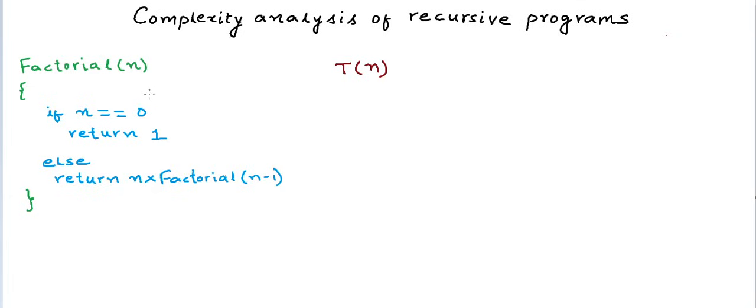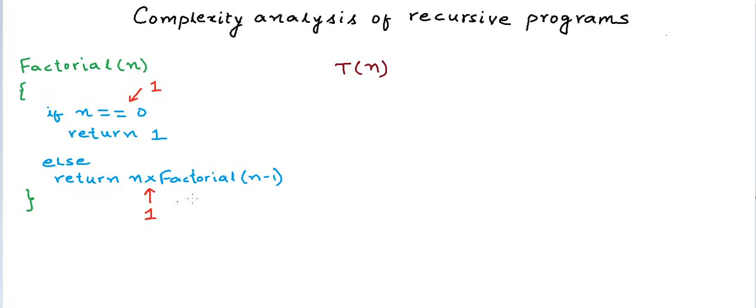When we try to analyze time complexity of a program, we make an assumption that each simple operation costs us 1 unit of time. So if we see for n greater than 0, we first compare it with 0, which is one simple operation. So this has a cost of 1 unit. Then we have a multiplication operation here that we perform after we get a return from factorial of n minus 1.